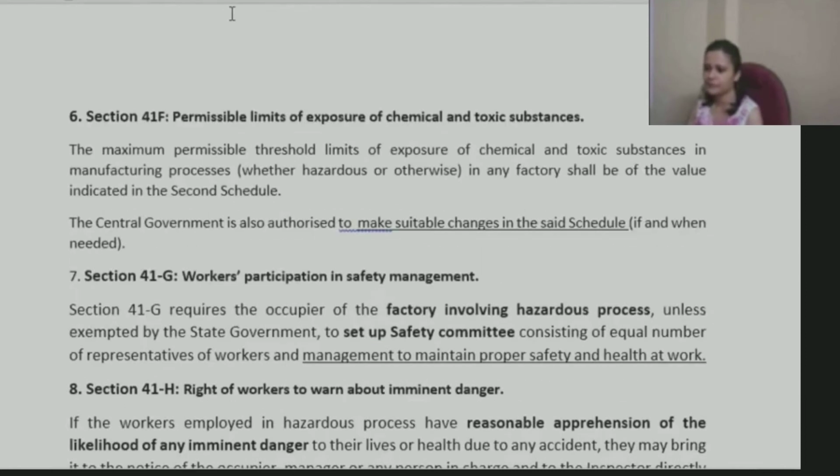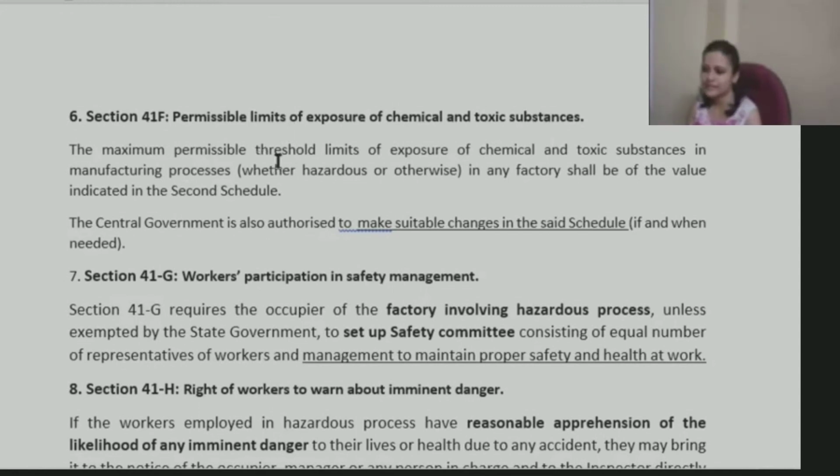Then we have permissible limits of exposure of chemical and toxic substances. What is the limit that will be prescribed? Because we cannot completely ban it, because it is needed for many kinds of production work. So that cannot be completely stopped, but there may be permissible limits that are set up.